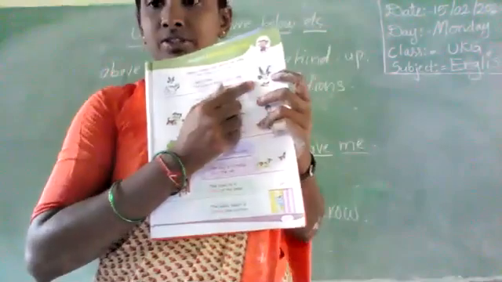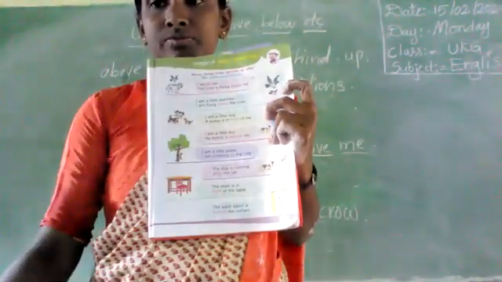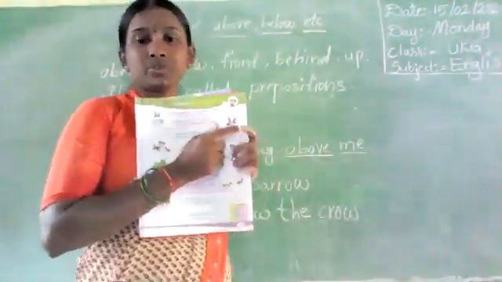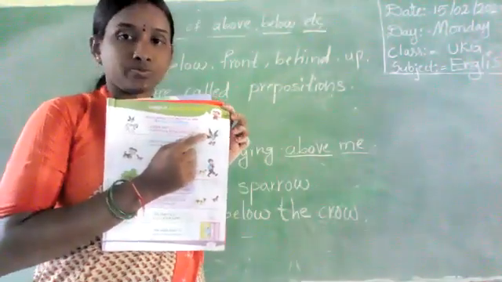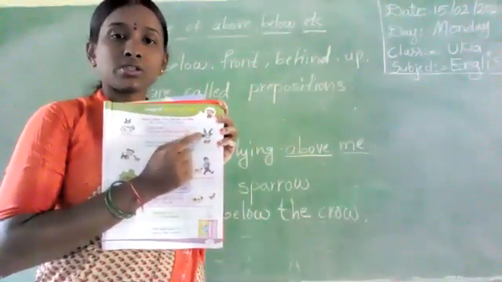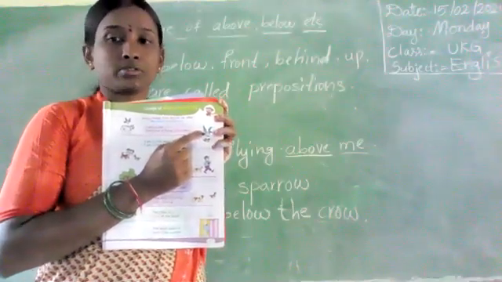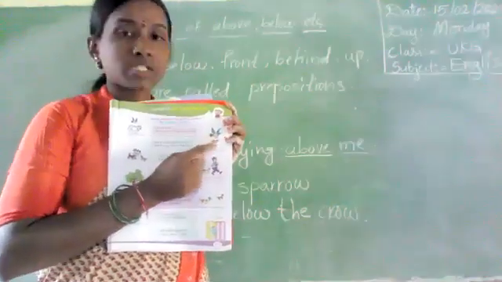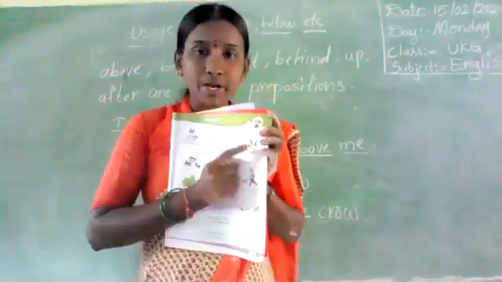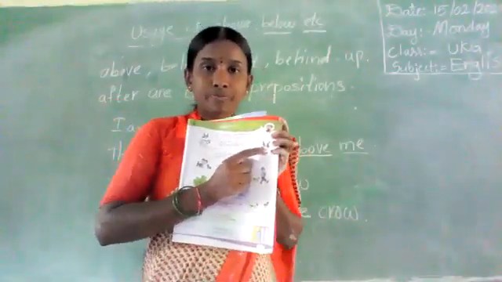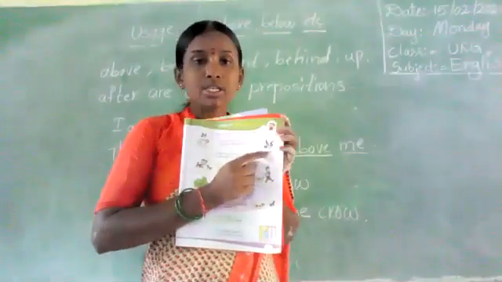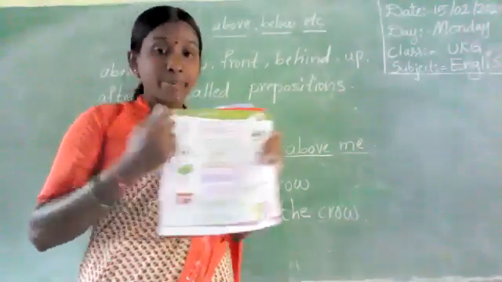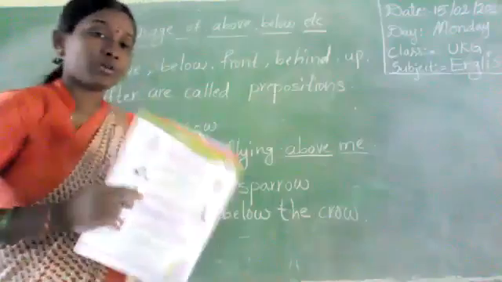See this picture, all of you. Children, see? Here, this is a crow. You observe the textbook. This is the crow. This is the sparrow. Say yes or no: do you know sparrow and crow?